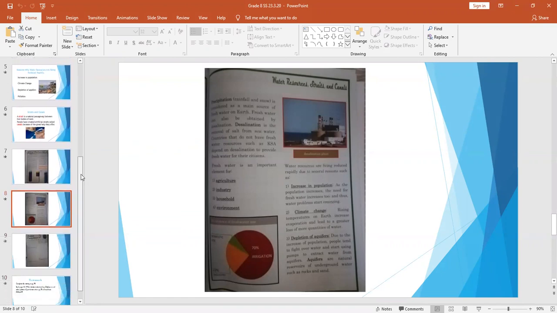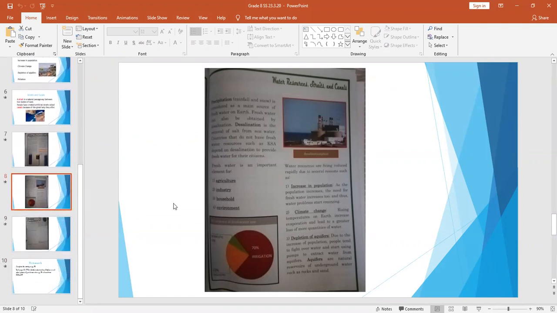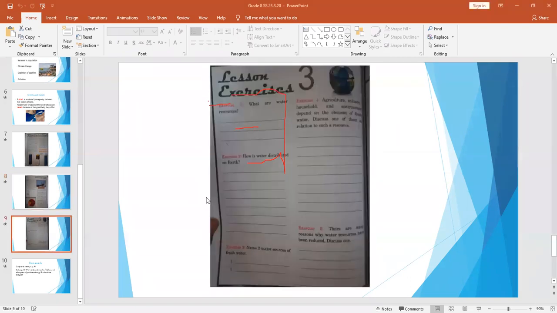Yes, on page 87, which is the next page, you will find what the 2 main sources of fresh water are. Where does fresh water come from? There are 2 things. We discussed it earlier, precipitation and desalination. I need you to also write that answer using full sentences, please, not just that, so that I can see that you have an understanding.